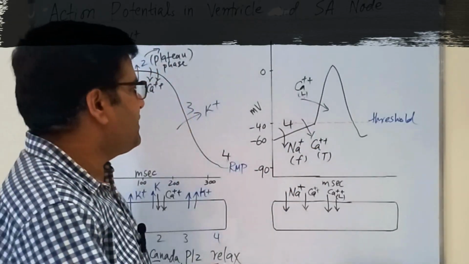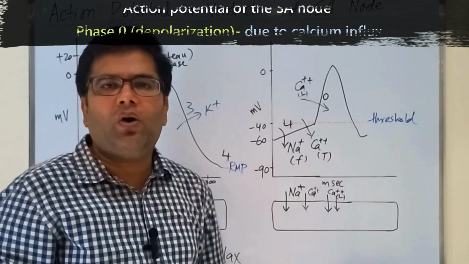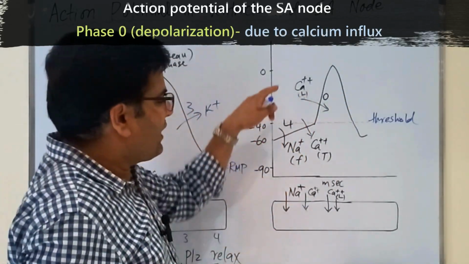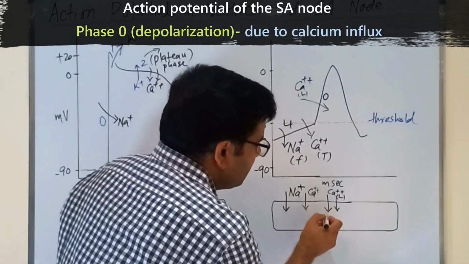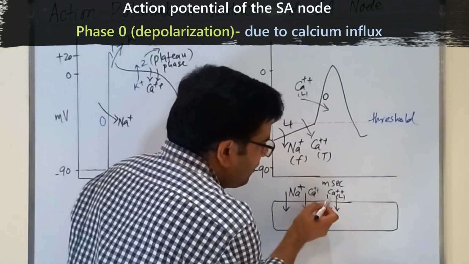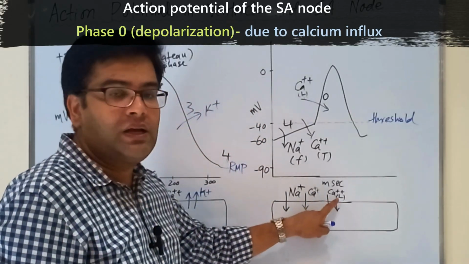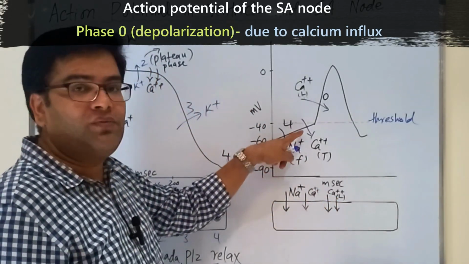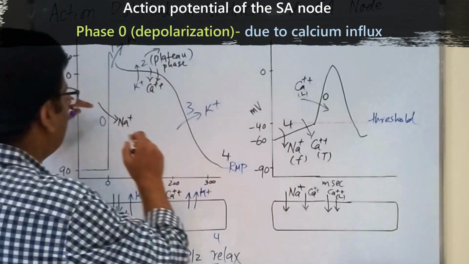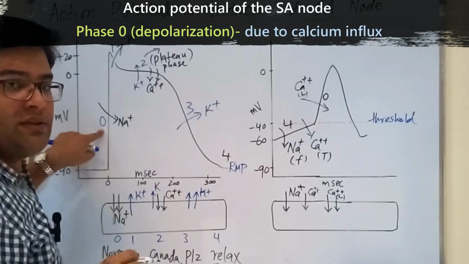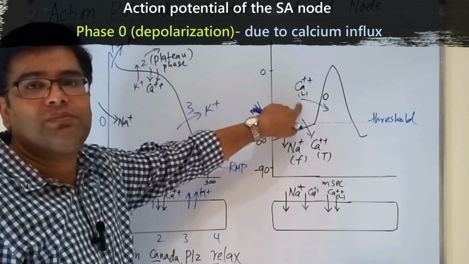The next phase is phase 0, and this is because of opening of L type calcium channels. So calcium passes from outside to inside of the cell because of diffusion. So you can see here calcium is entering from outside to inside of the cell. These are different channels which we call L type calcium channels. During the pre-potential, the channels involved were T type calcium channels. Please keep in mind the depolarization in the ventricular muscle is because of opening of fast sodium channels, and here these are slow calcium channels.